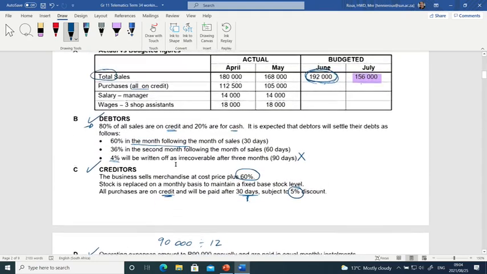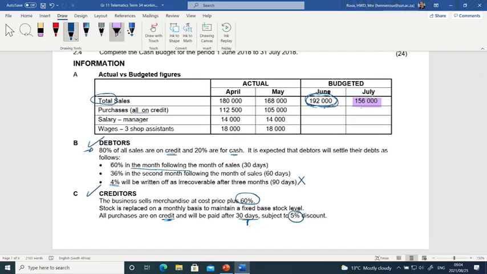And if we move up to this table, we see there they gave us the manager's salary, 14,000. It will be 14,000 for June, and in July it's going to increase with the 8%. Then for the wages, there we have the piece of information that we're looking for. 3 shop assistants. So the 18,000 is for 3 people. So that means it's 6,000 rand per person. 18,000 divided by 3, 6,000.